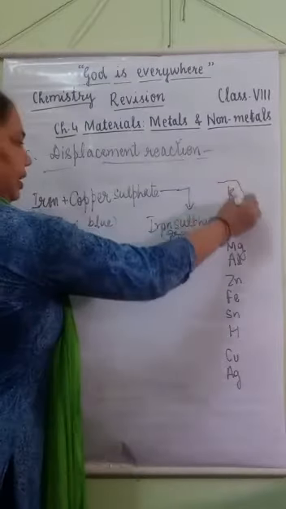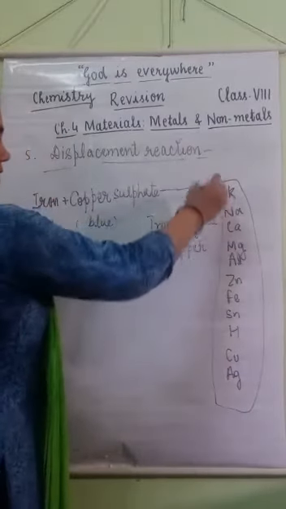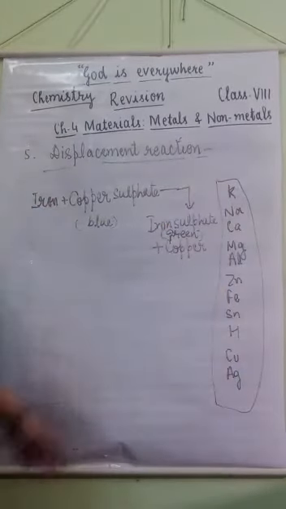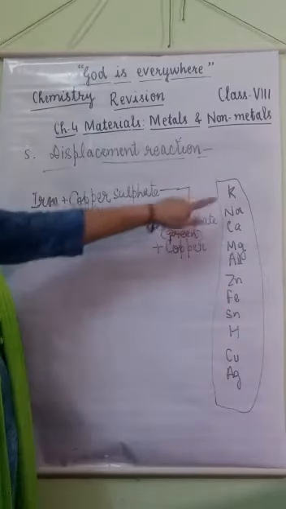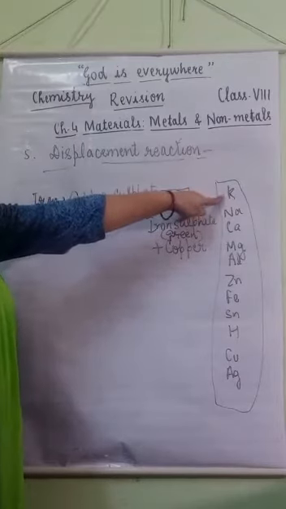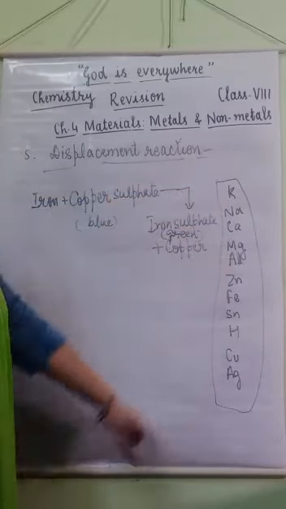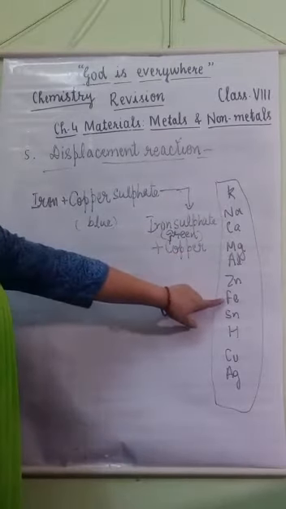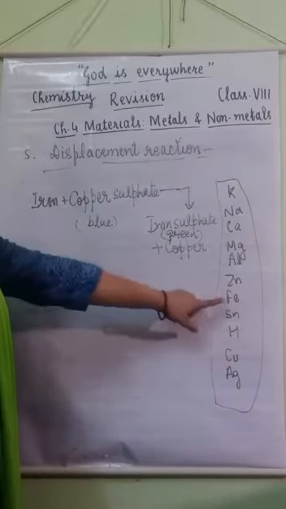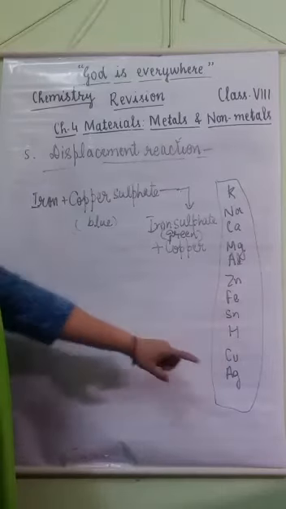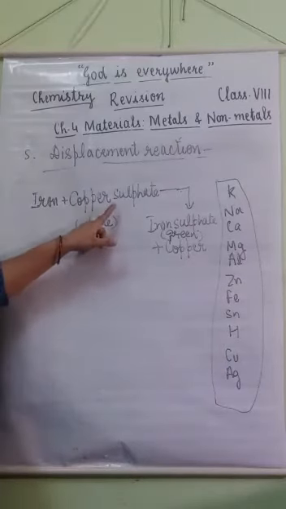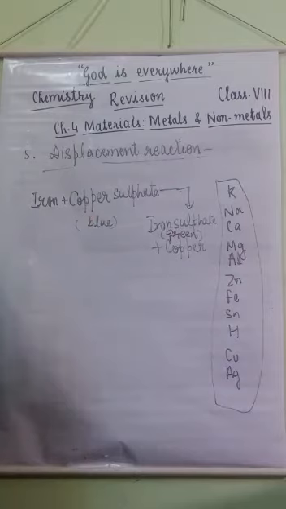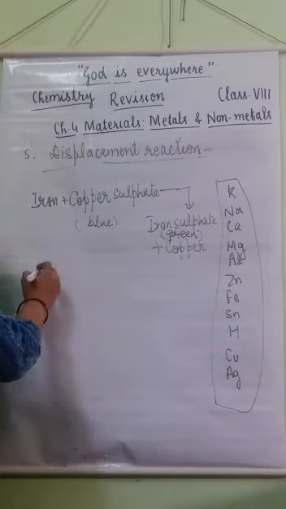This is an activity series in which metals are arranged in their decreasing order of reactivity. So the topmost metals are more reactive than other metals. Iron is above the copper. So iron is more reactive than copper and it displaces copper from copper sulfate solution. So this type of reaction is known as displacement reaction.